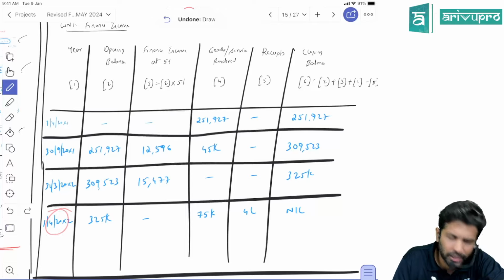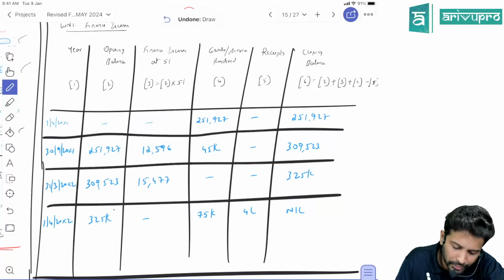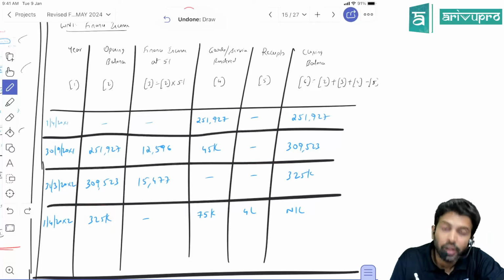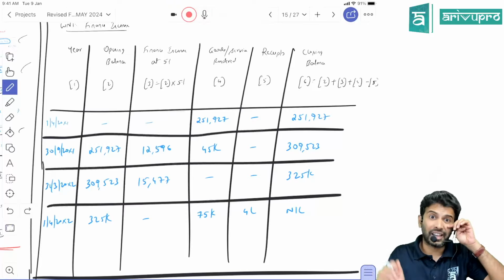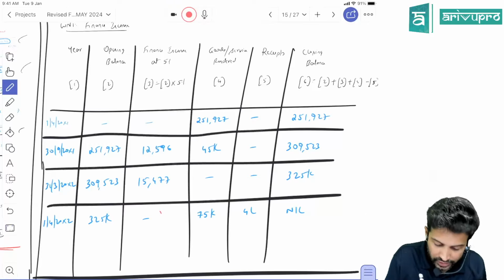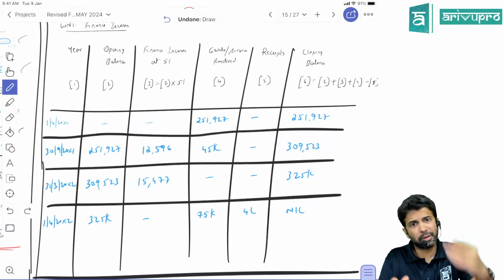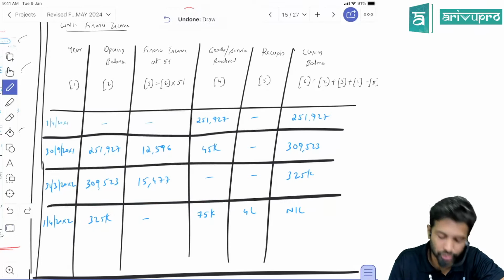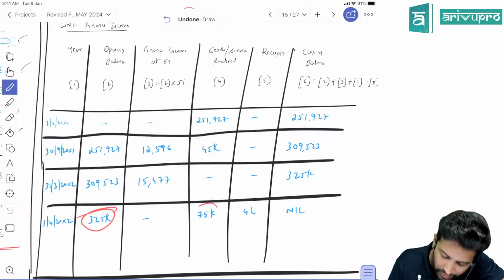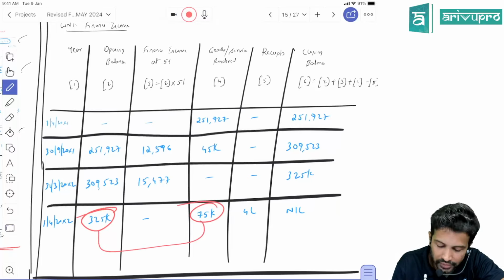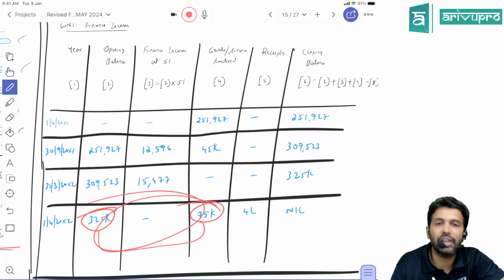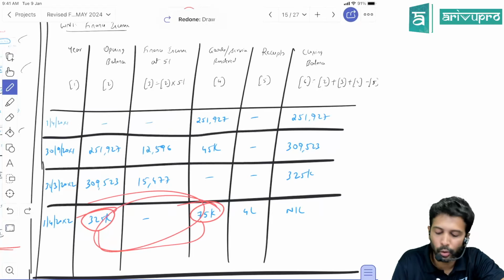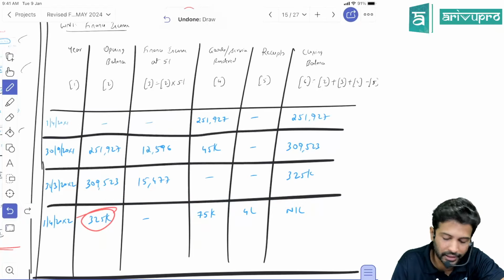Next year, 1st April 20x2, last year's closing will become next year's opening. Now, is there any finance income? No, on that day only it will settle. So interest will not come over here, because on the same 1st April it is settled. But on that 1st April, you gave a service of 75,000. We had to collect 325. We gave one more service of 75. So totally we have to collect how much? Adding all these 3, you will get 4 lakh. And we collected how much? 4 lakh. So the debtor balance became 0 like that.